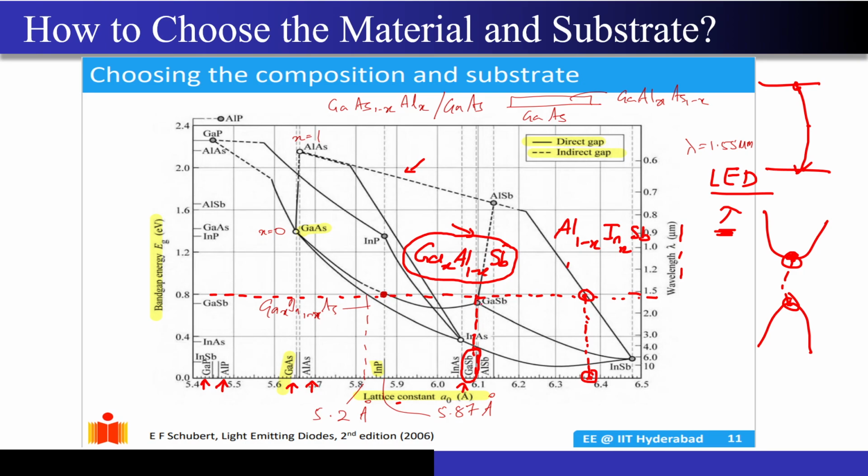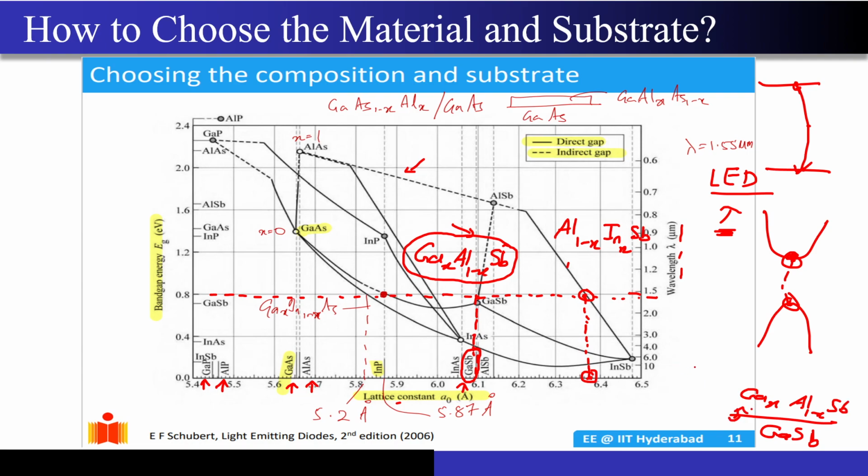Corresponding to this, you also have a GaSb substrate available to you. So on top of this GaSb, if I grow this layer of Ga x Al 1 minus x Sb, the lattice mismatch is going to be really good.